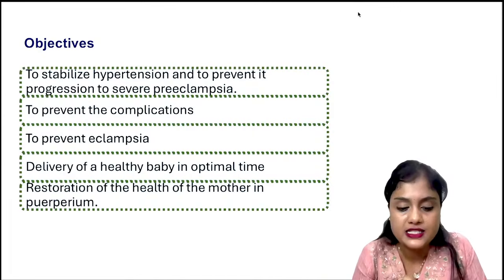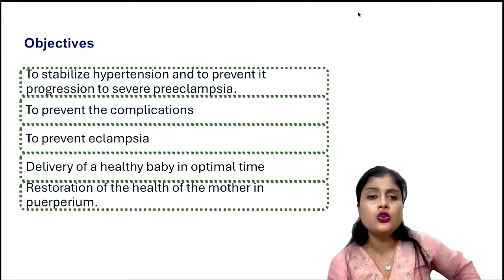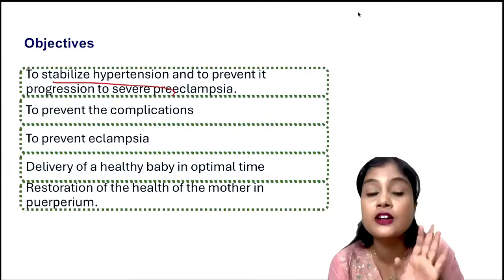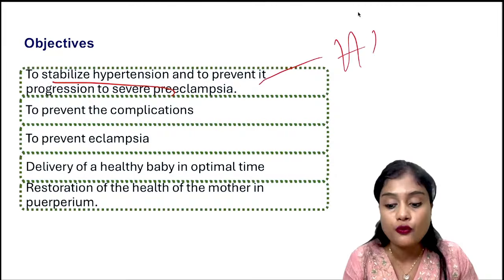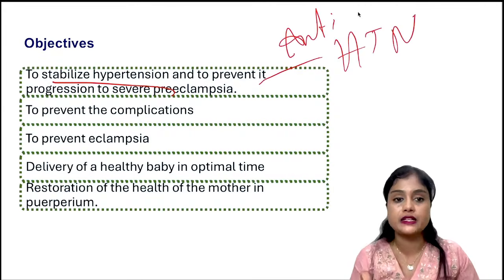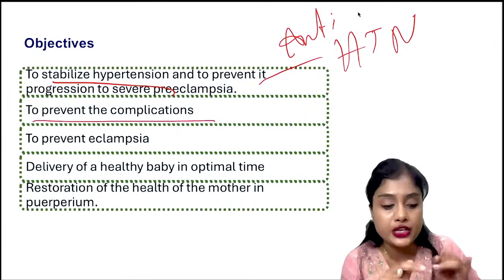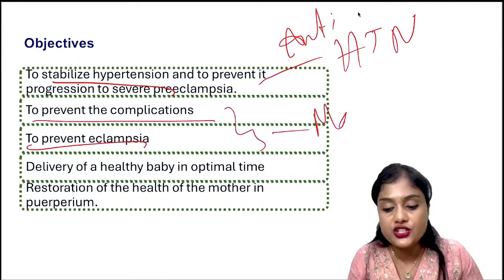Now coming to the objectives, whatever history they've given, what do you want to do next? First is stabilize her hypertension. If they've given her BP is very high, what do you want to do? Send her for scan, render investigation? No, stabilize her first, control her BP, give antihypertensives now. First option will be antihypertensives. Then is to prevent complications, like abruption and eclampsia. To prevent eclampsia, we give magnesium sulfate, isn't it?